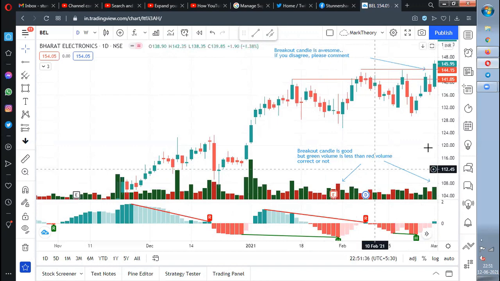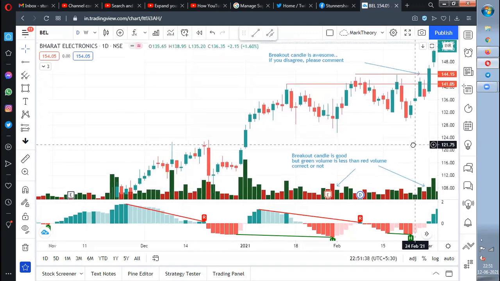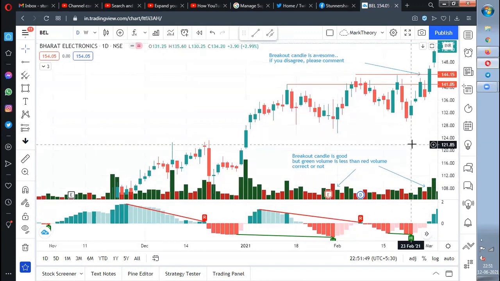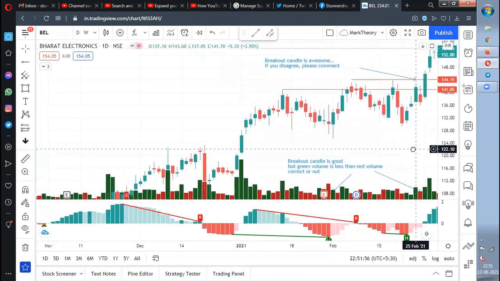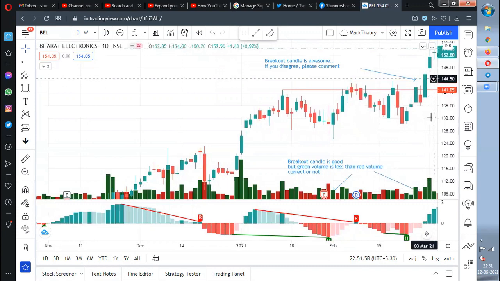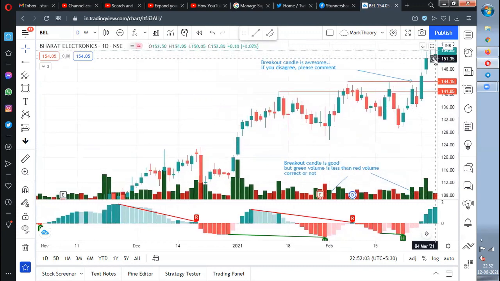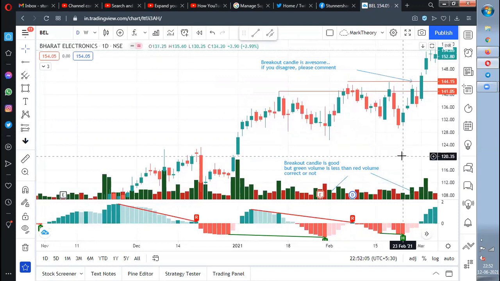Now let's see what has happened. People will say, "Arey, yaar, we have missed a trade. Oh my God, this is a good breakout and awesome. From 144 or 147, it has gone to 153. I would have got nearly 4%, 5%. I should not have followed these guys, this strategy and all those things." And the next day it is still making new highs and people will be like, awesome. After that, another high of 155, and people will be like, 5-6% missed.